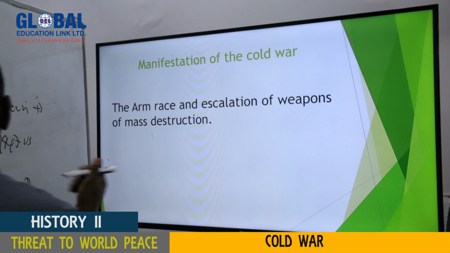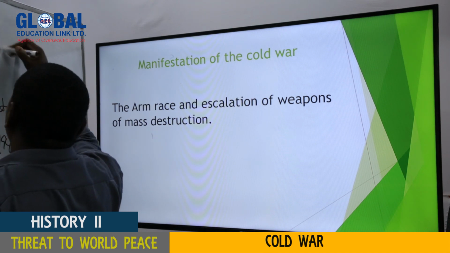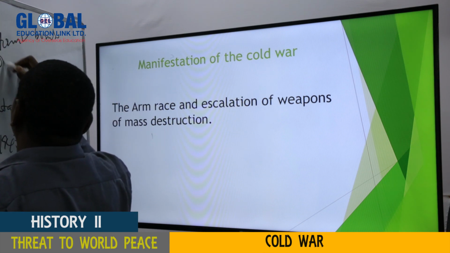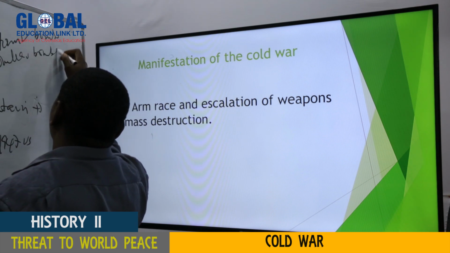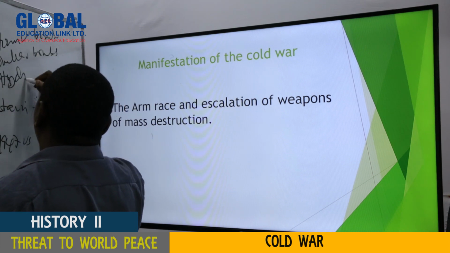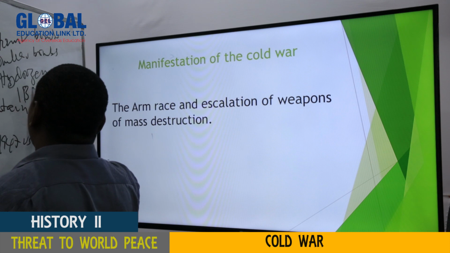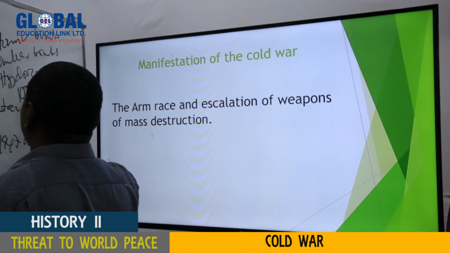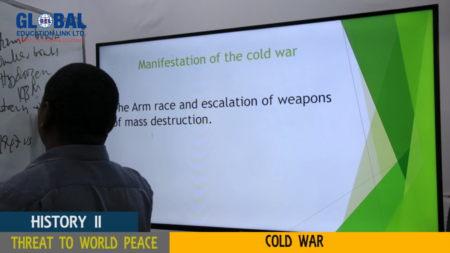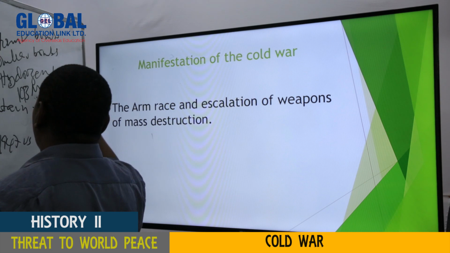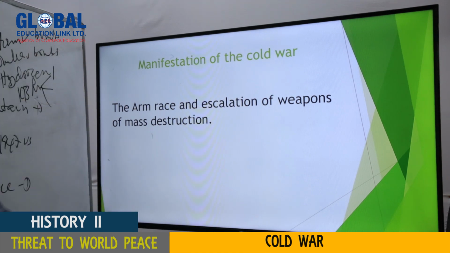We are talking about large weapons like atomic bombs, nuclear bombs, hydrogen bombs. We are talking of the intercontinental ballistic missile, ICBM. We are talking of others like this, which can be of short range, medium range, and long range. All these are weapons of mass destruction. So these countries were competing in the production of weapons of mass destruction.